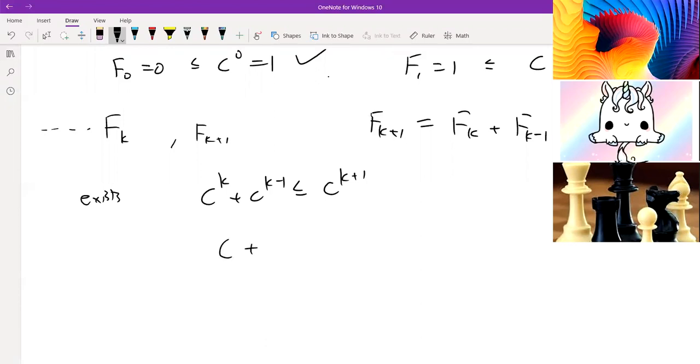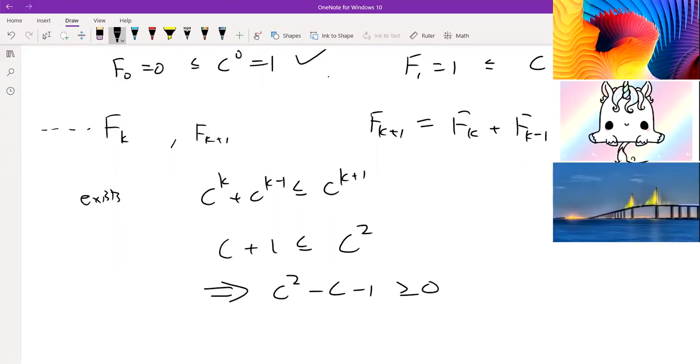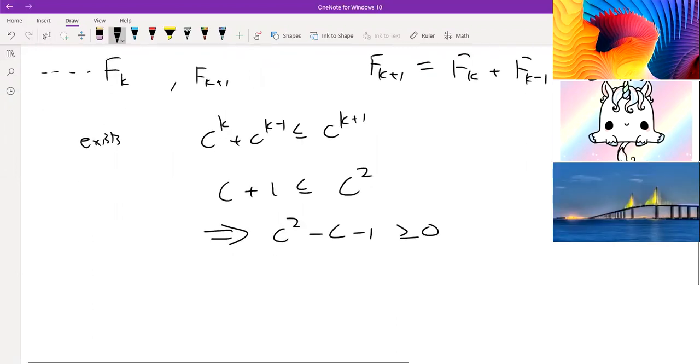And we get c plus 1 is less than or equal to c squared. Rearrange this into c squared minus c minus 1 is greater than or equal to 0. And this is a quadratic inequality, pretty easy to solve. I'll just do it for you. C is going to be greater than or equal to (1 plus square root of 5) over 2.